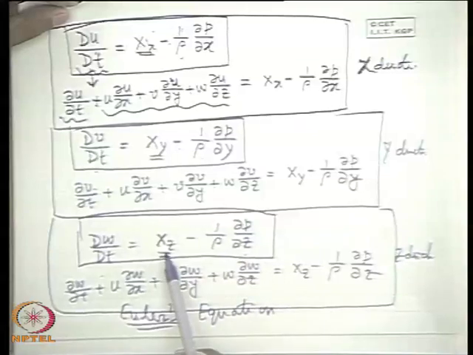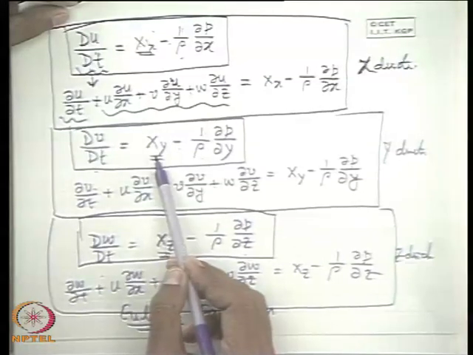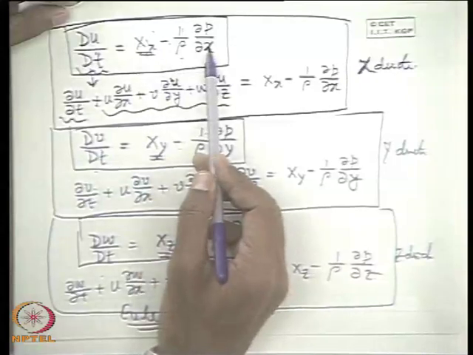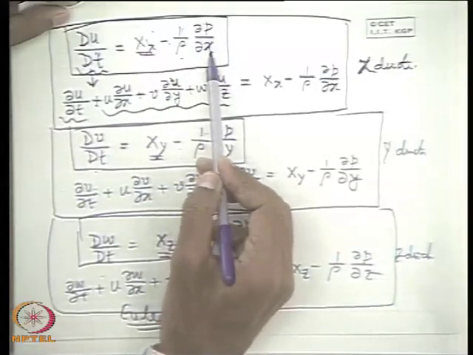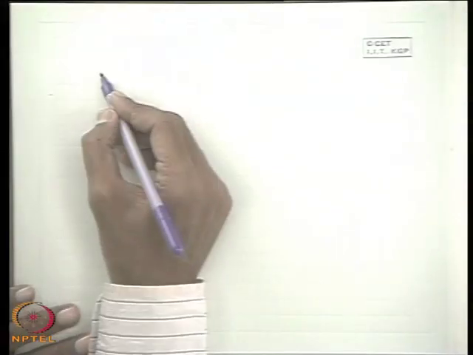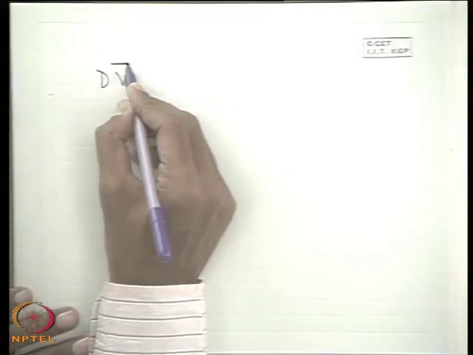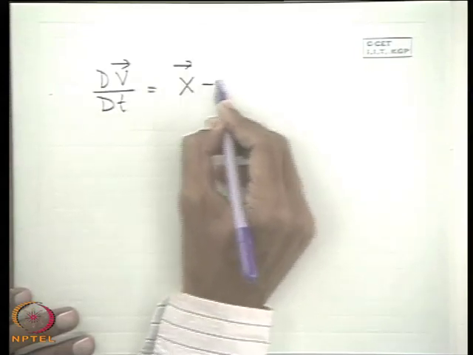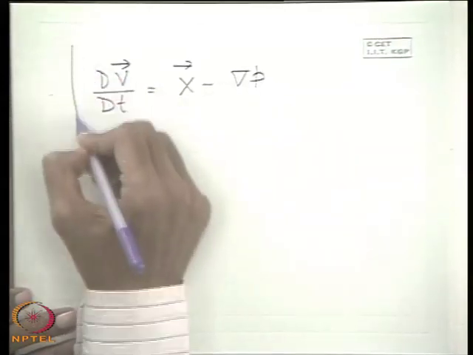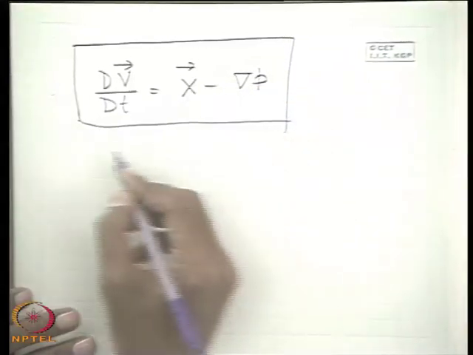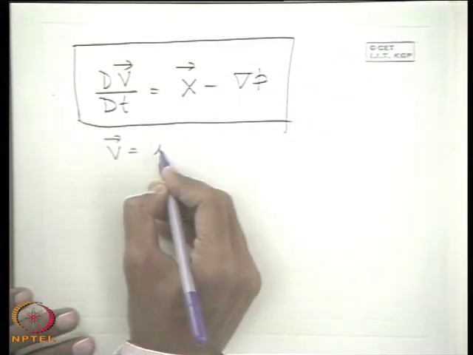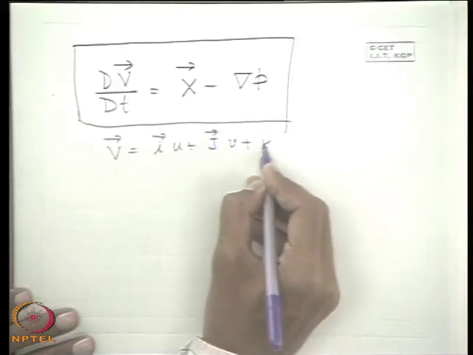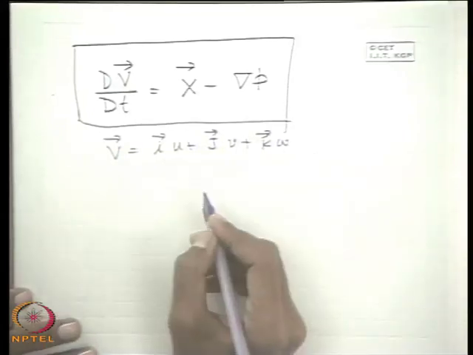So can you tell this can be written as dV/dt, where V is the vector, is equal to X minus gradient of p. This is the vector form. Why? V is given by its three scalar components in three coordinate directions.